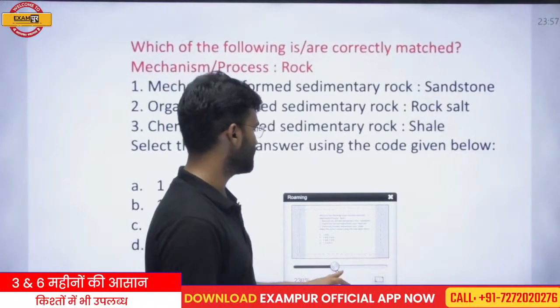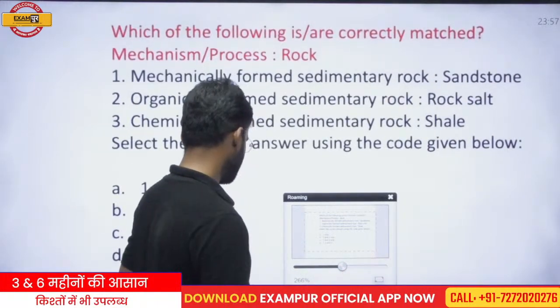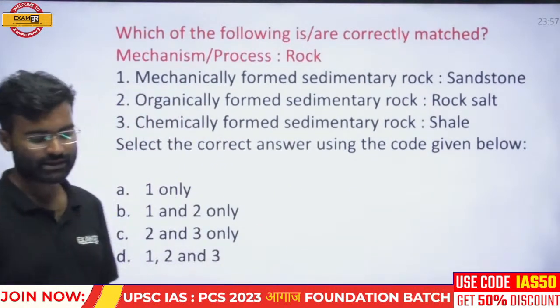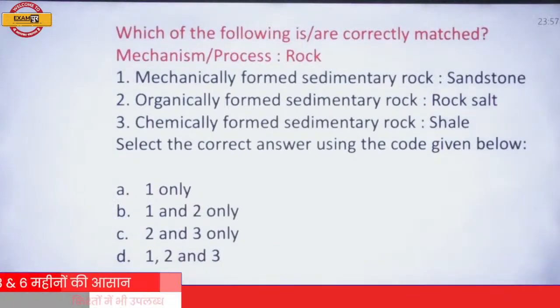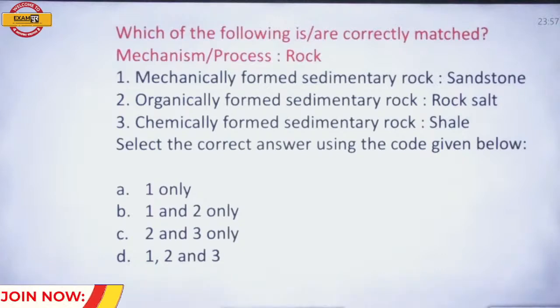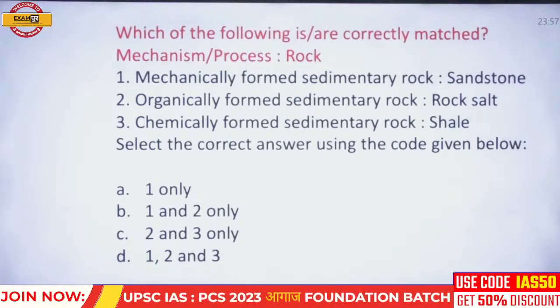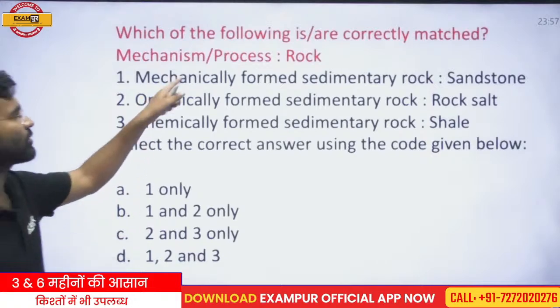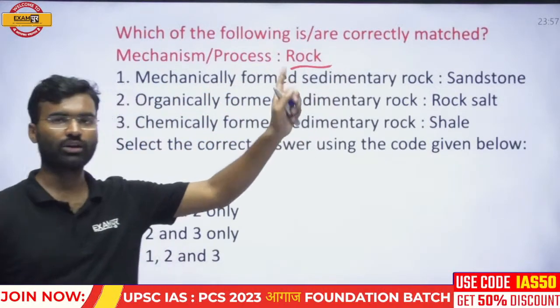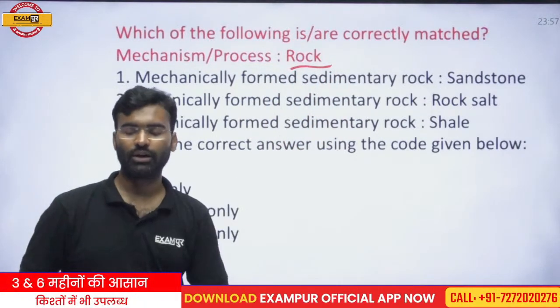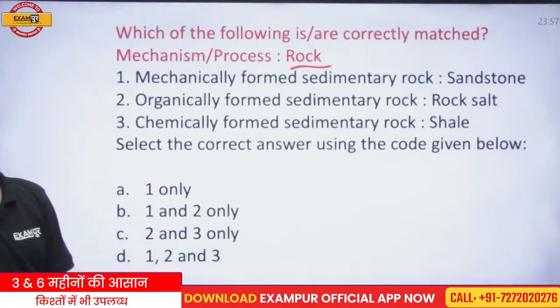And the next question is related to geomorphology. Read this question very carefully. This is not a very difficult question. This is an easy question, and you should respond correctly. Which of the following are correctly matched? One side is the mechanism and process, and the other side is rock. Which rock is made by which mechanism or process, and which is correctly matched?